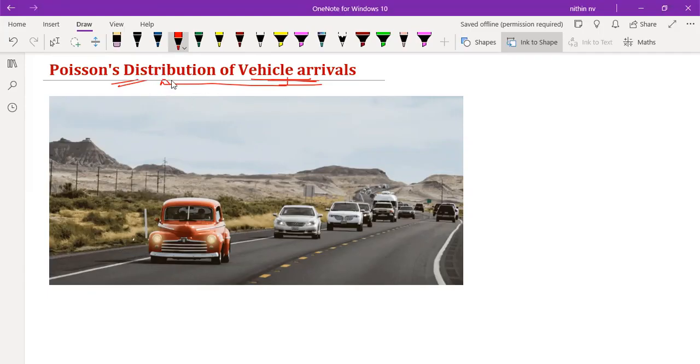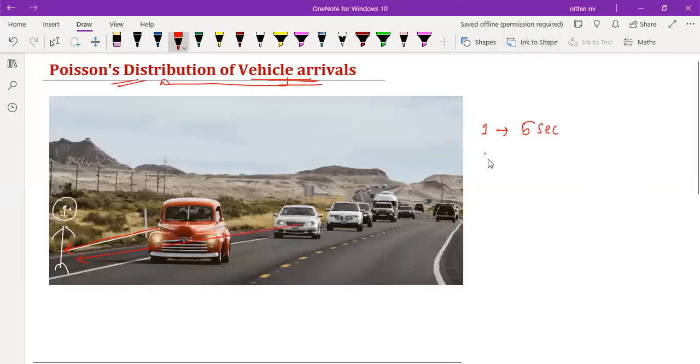Now, before going into Poisson distribution in detail, let's imagine that you are standing here and taking the vehicle count. Along with that, you are measuring how much time each vehicle is taking to reach this location. Suppose the first vehicle has taken around 5 seconds, let's say. Now, after some time, the second vehicle is also reaching your location. Let it be that the second vehicle takes around 12 seconds, for example.